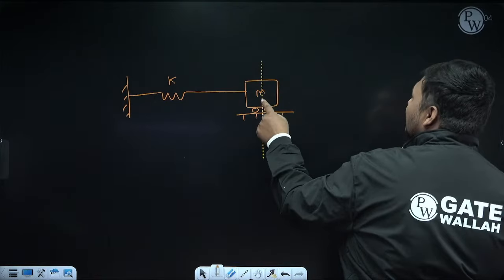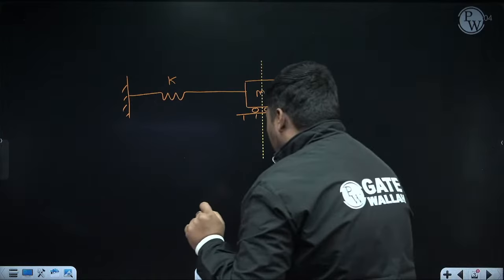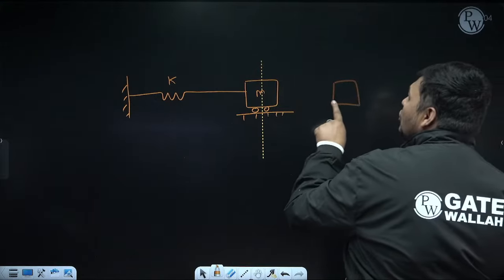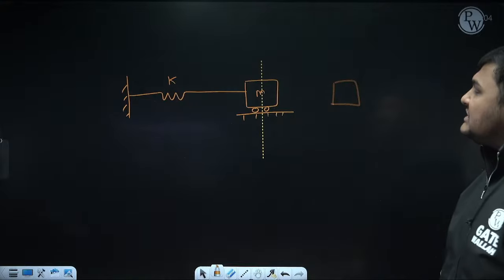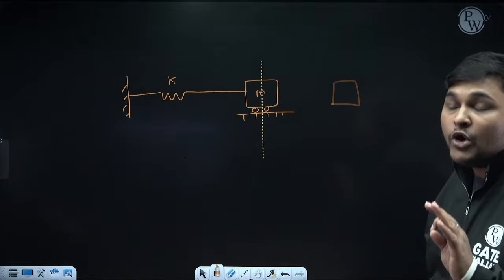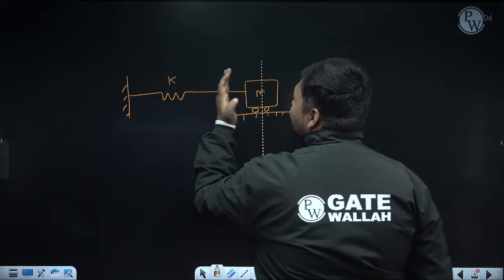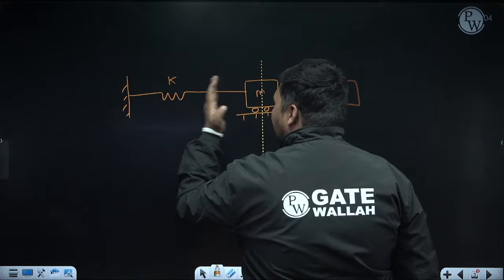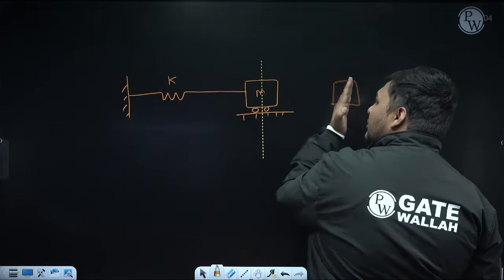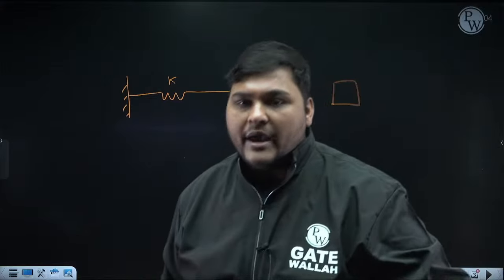Once I disturb this mass from its mean position and then release the force I applied, what will happen? This mass will go towards the mean position. But you will say, sir, when it reaches the mean position, it should stop. But it will not stop at the mean position. After it reaches the mean position, it will go on to be displaced on the other side. On the other side, after reaching one position, again it will come back to its mean position and vibrate. It will have a to and fro motion like this, and this to and fro motion is known as vibration.